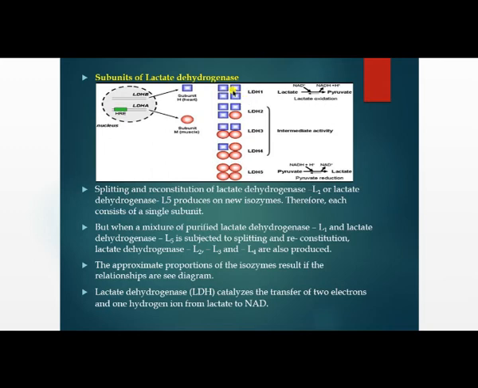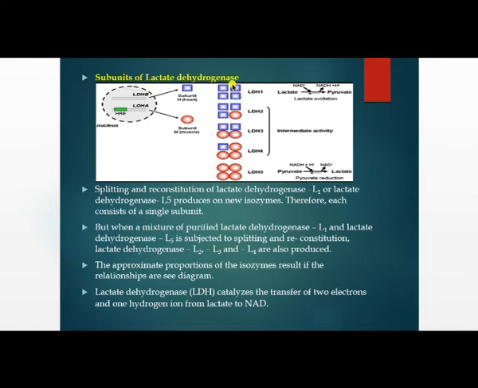Here, LDH1 has all arms of the same subunit. It means heart subunit, right? Heart subunit 1, heart subunit 2, heart subunit 3 and heart subunit 4.